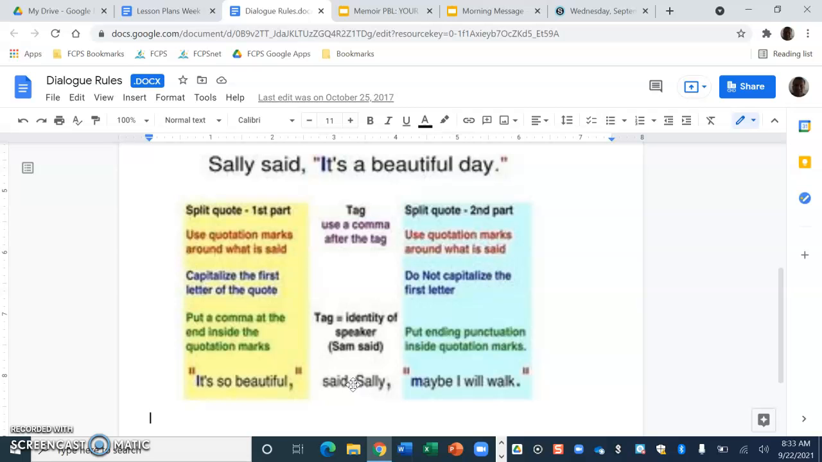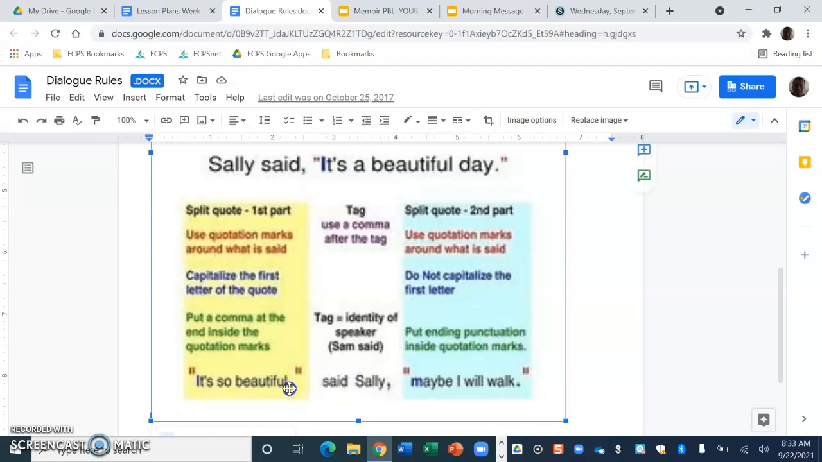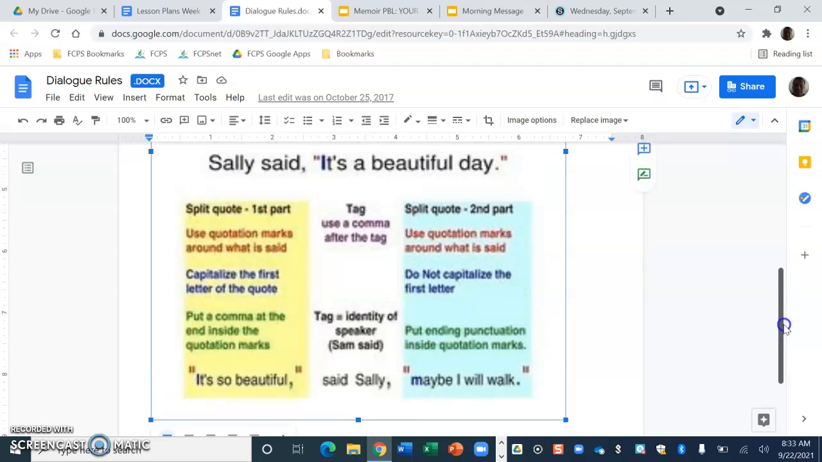So really the big difference that you have to notice here is the punctuation that we're using is a comma. Again, the comma goes inside the quotes. And then when we start the second part of the quote, or the second split, the M in maybe is not capitalized. It's not capitalized because "It's so beautiful, maybe I will walk" is split up, but it really is just one sentence, so you would not capitalize it.